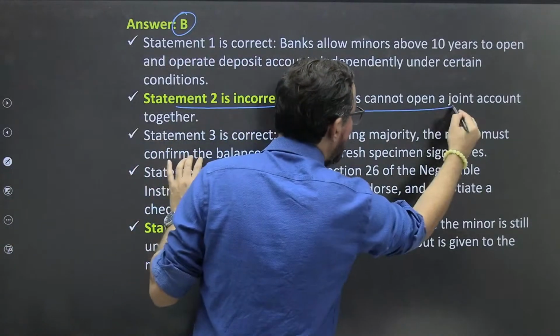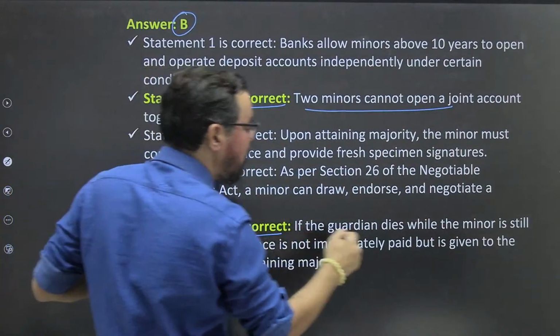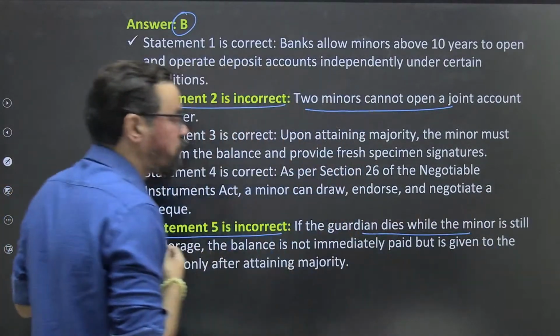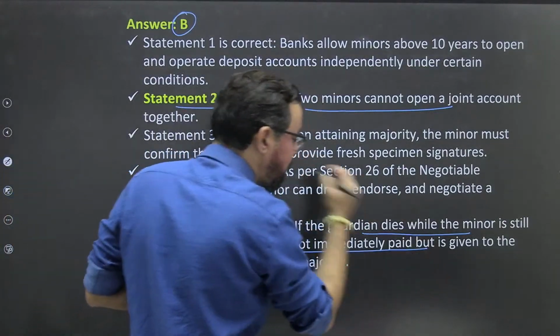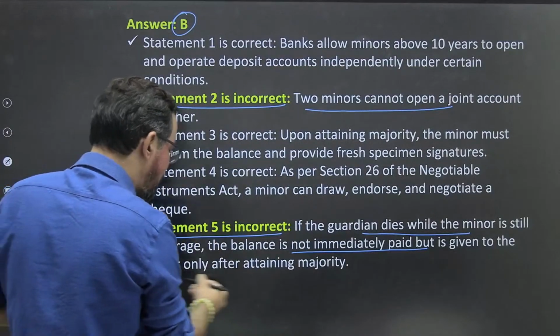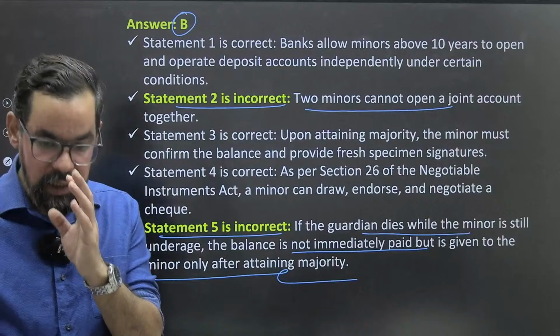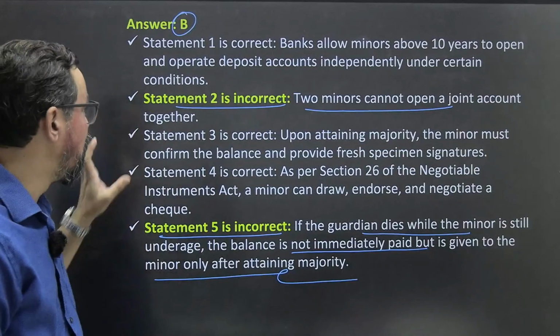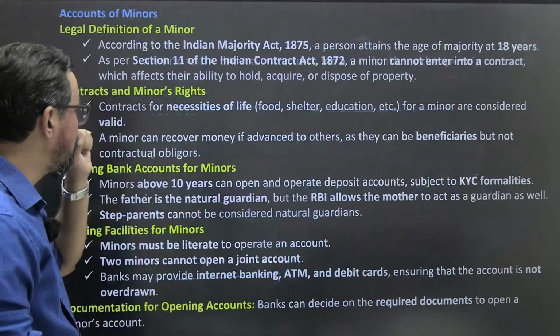Two minors cannot open a joint account. The fifth statement was incorrect. If the guardian dies while the minor is still underage, the balance is not immediately paid but is given to the minor only after attaining majority. So these are the guidelines for the opening of accounts of minors. All right, let's move ahead to the next one.